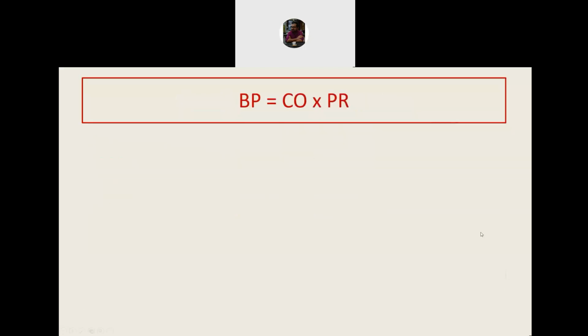So as I was saying, conventionally we say that blood pressure is equal to cardiac output into peripheral resistance. Let us first understand where this comes from, and then we will go into understanding what this actually stands for. This can of course be derived from the Poiseuille-Hagen formula. But instead of getting into hemodynamic details, which is our topic of discussion tomorrow, we can also understand it analogically by the concept of flow of electricity.